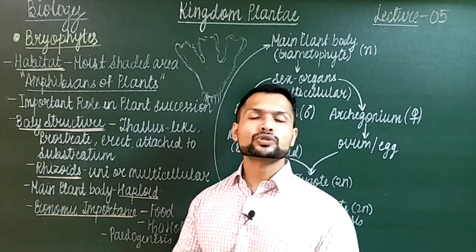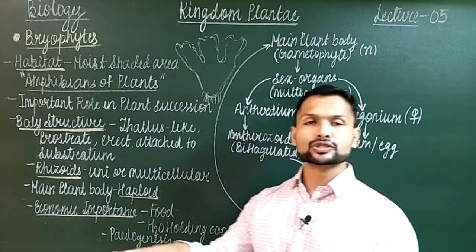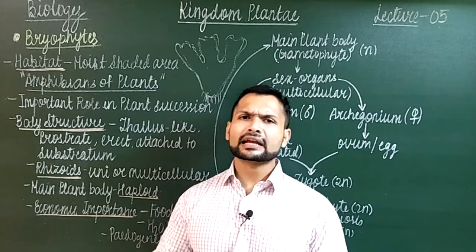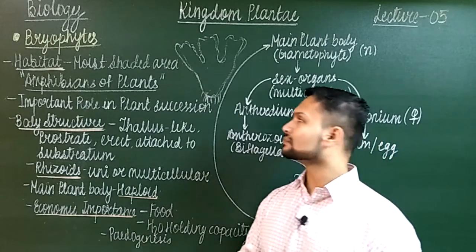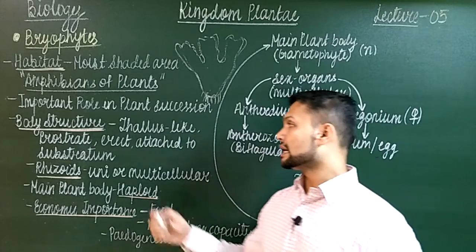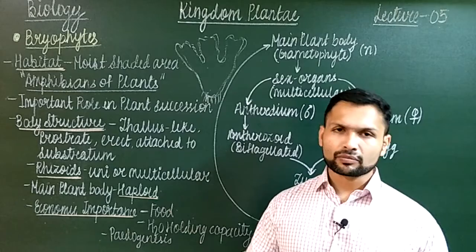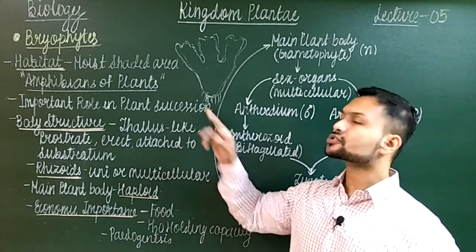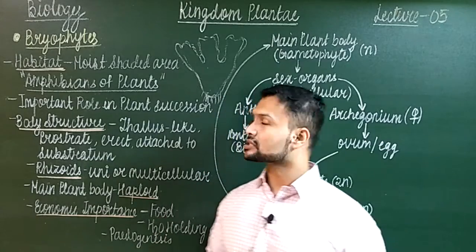Second, it is prostrate. Prostrate matlab chapta, flat. Mostly they grow along the soil. They spread, and vertical growth is less, but the horizontal growth is more in such kind of plants. Then there are some that are erect also, as I mentioned, and they are attached to a substratum. Obviously, from there the rhizoids arise. Rhiza stands for root, so root-like structures actually.